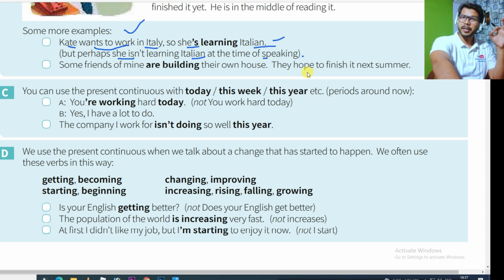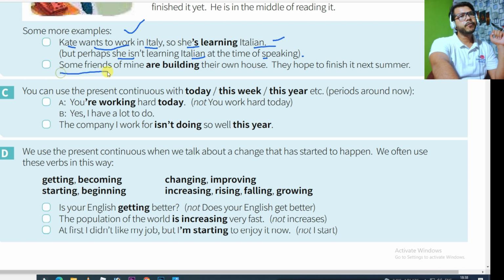If something is happening exactly right now, that is also present continuous, and the second is something is happening but it is not happening right now, however it is happening these days because the process has been started. You are in the middle of that process. That is present continuous.